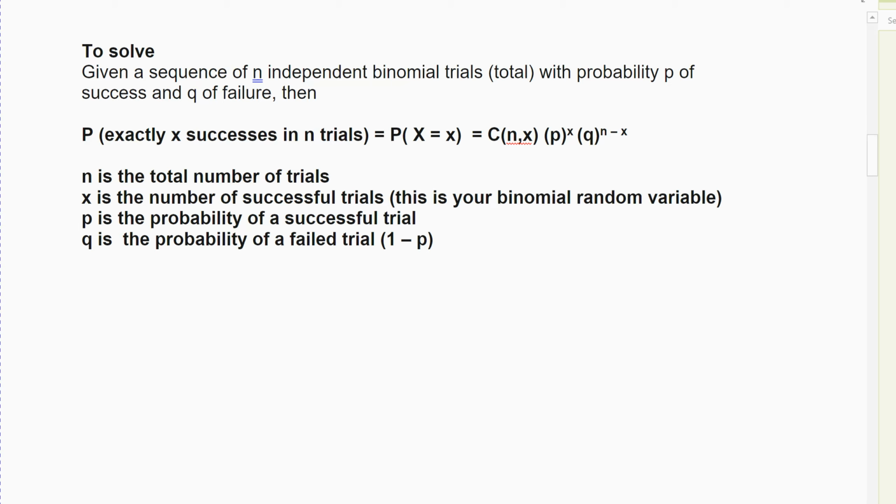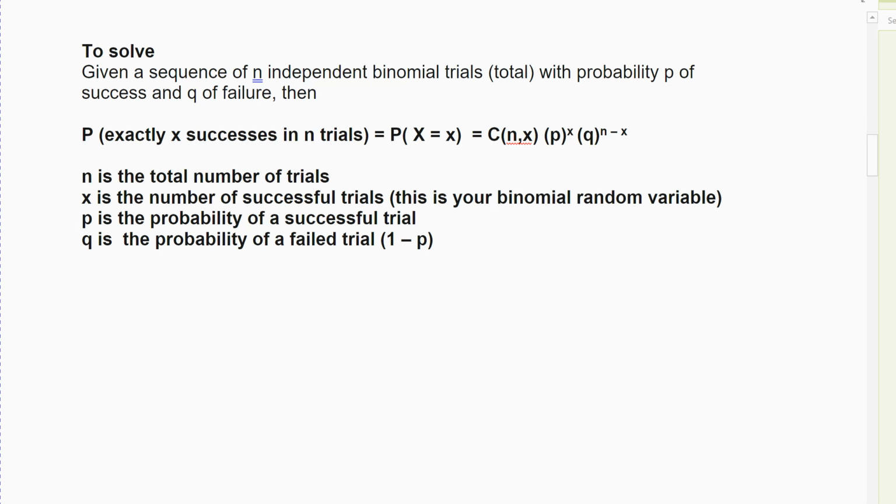So to solve using the formula, n means how many times we're going to do something. I'm going to shoot the basketball 50 times, so that's what n is. We're going to throw darts at a dartboard, I'm going to throw darts at the dartboard 10 times. I'm going to randomly draw out of 100 people. I have 100 people to choose from, so n would be 100 people. So n is how many total tries you have. I've got 100 people to choose from, so I have 100 people I could pick.